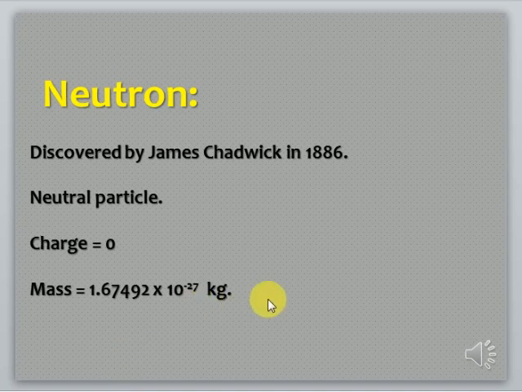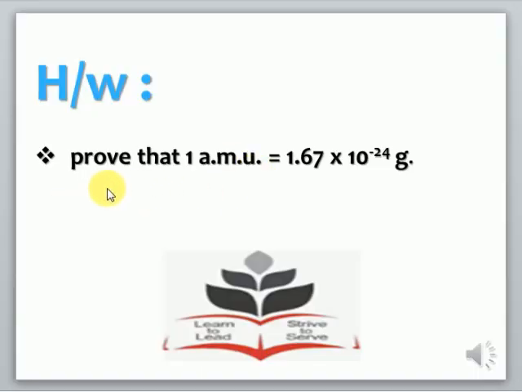I hope it's clear to all of you. So now it's homework time. Your today's homework is you'll have to prove that 1 AMU, 1 atomic mass unit, is equal to 1.67 × 10⁻²⁴ gram. I have explained it already in the classroom. Just go through that topic and prove that 1 atomic mass unit is always equal to 1.67 × 10⁻²⁴ gram.